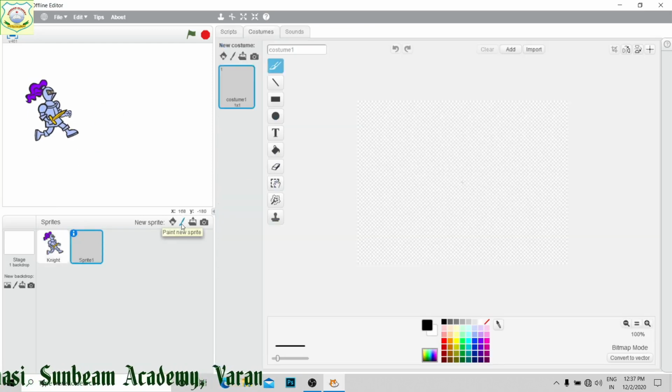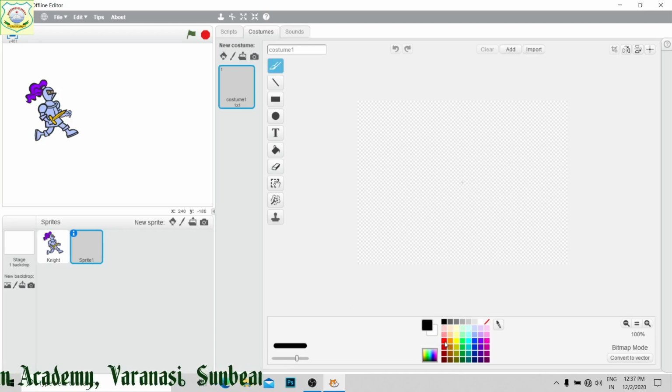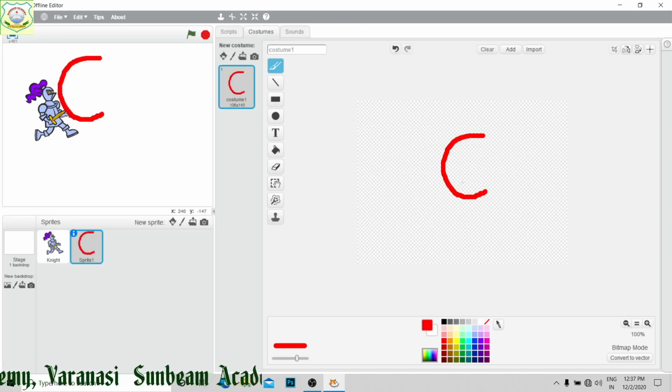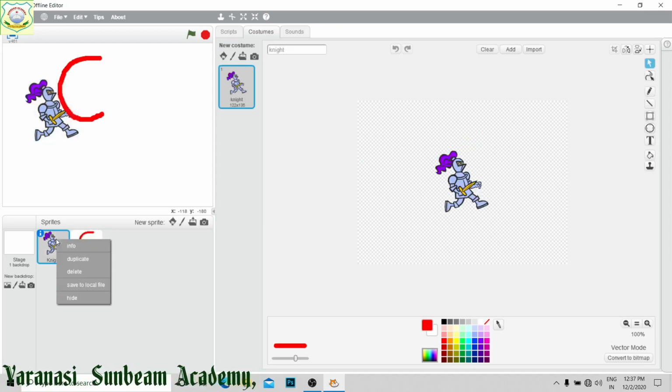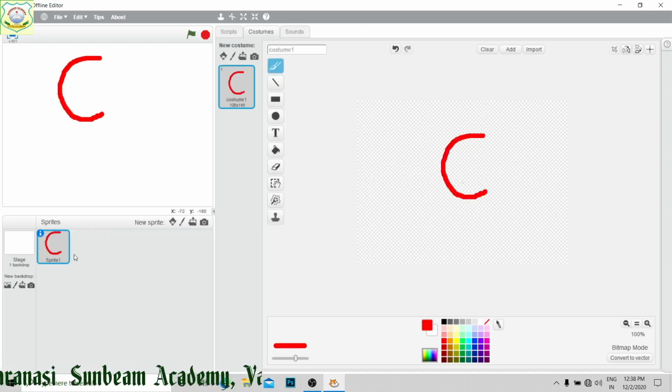Second is paint a new sprite. Whatever sprite you want to make, that sprite you can create. Suppose I want to make another sprite. This is the thickness of the line. I need this color. Now see, I have taken C. That sprite has come on screen. If I am going to delete this one, now you will see this is the sprite you have created, right? By this you can do your activities.